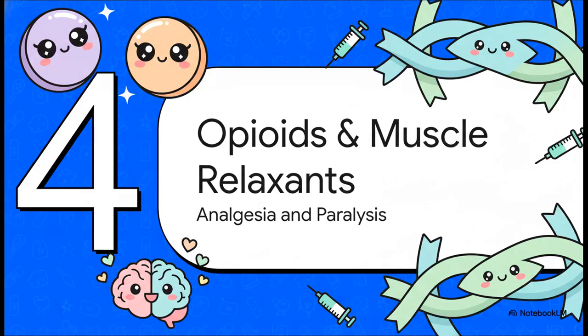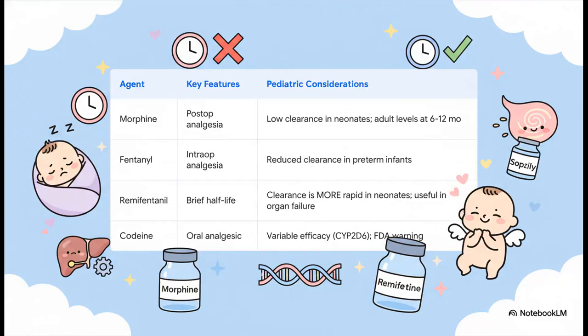Now let's cover 2 more critical drug classes: opioids and neuromuscular blockers. And I'll tell you, our understanding of opioid metabolism in children has evolved so much, and it's led to some major changes in our clinical practice. This slide is critical. It really summarizes how dramatically opioid metabolism varies with age and genetics. Look at morphine. Its clearance is significantly prolonged in neonates. That's due to immature hepatic conjugation pathways, and it only reaches adult levels at around 6 to 12 months. This forces us to use cautious dosing and longer intervals.